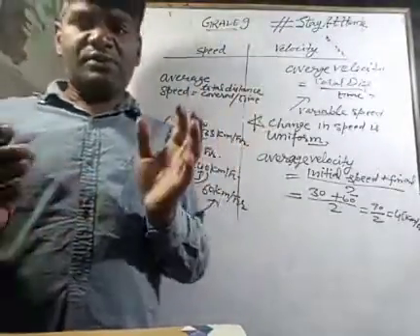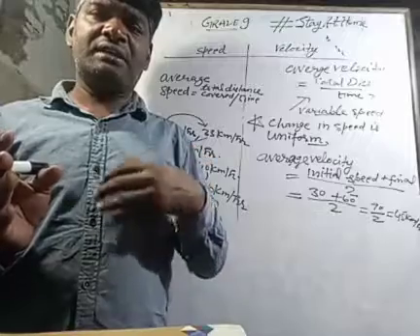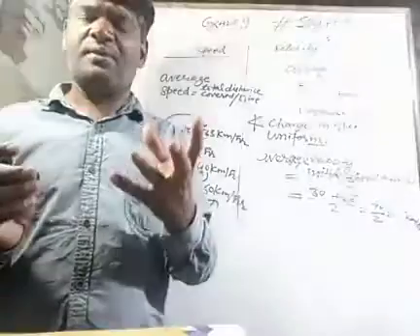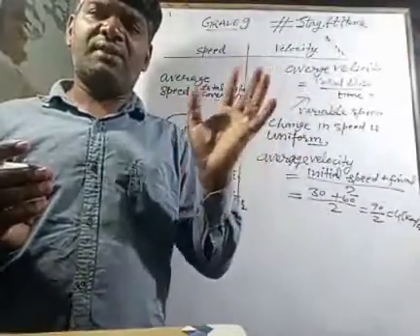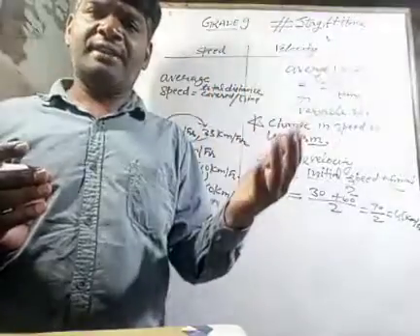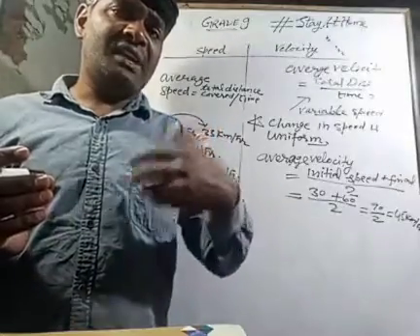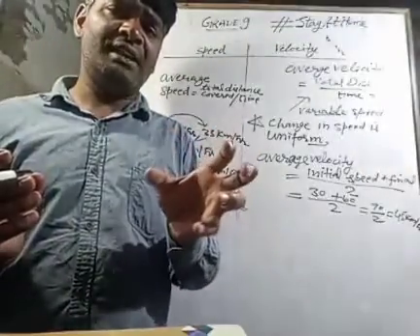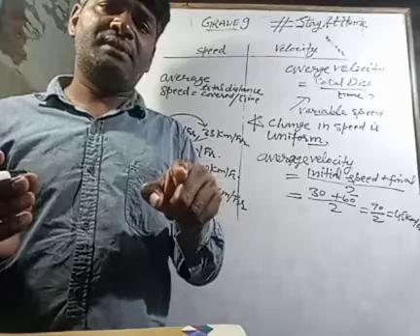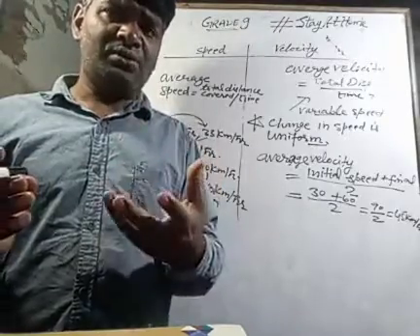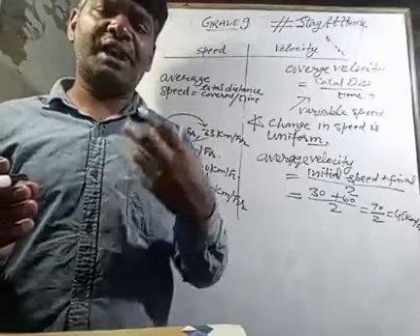Let's consider the object has to cover 100 kilometer distance. The object is able to cover 100 kilometer distance in 2 hours. The object was moving with 60 kilometer per hour, 75 kilometer per hour, 85 kilometer per hour, like that, and it has taken 2 hours. There is another quantity, that is 80 kilometer per hour. If the object moves with 80 kilometer per hour, then it will cover the 100 kilometer in the 2 hours itself. Numerically what I am speaking may be wrong, but you need to understand the concept, the theory, what I am trying to tell you.